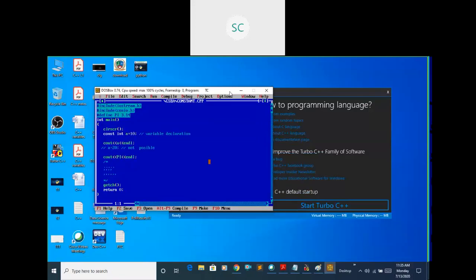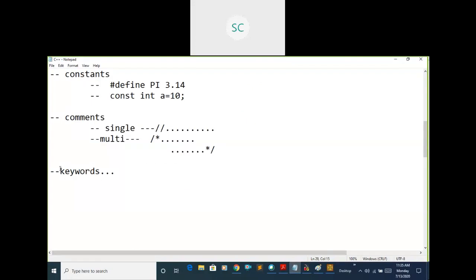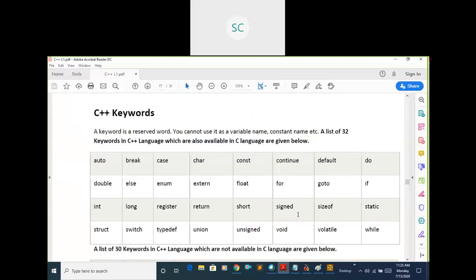So this is about comments. Then we have the next simple topic, keywords. What are these keywords? You can observe here, while declaring a variable, we are using some keywords, right? Some like int, double, float, char, all these are keywords.